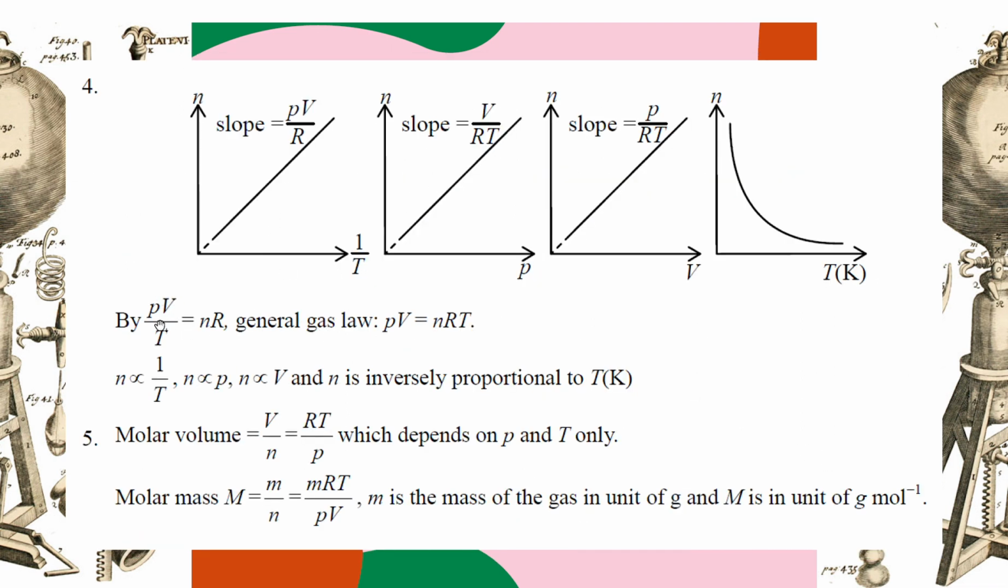And then we have the equation PV over T is nR. So, the general gas law. n is proportional to 1 over T, and proportional to P, and proportional to V. And that's the constant stuff. When we push more gas molecules inside, what will happen? By changing these things, you find V over n, the molar volume, remember the thing we talked about, equals RT over P. It just depends on T and P.